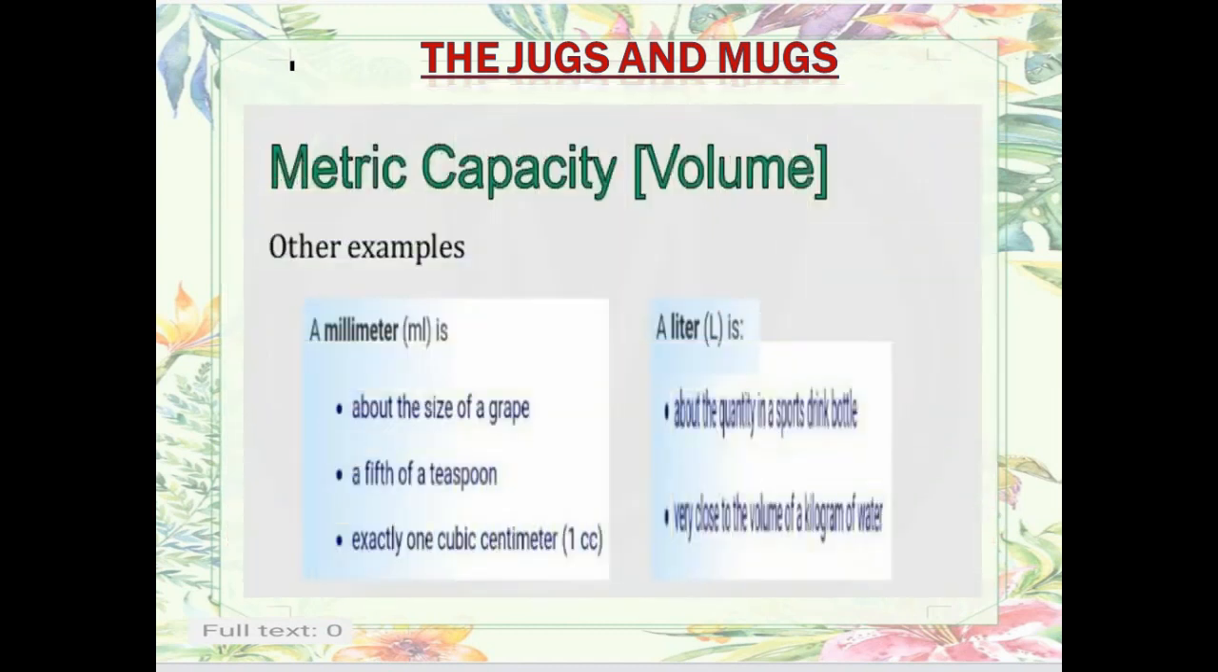Now metric capacity, we will just revise. Milliliter is about the size of a grape, means very small. A fifth of a teaspoon means less. Whatever the teaspoon can contain, that is a fifth part of the teaspoon, very small quantity. Exactly 1 cubic centimeter, it is very little. Liter is about the quantity of a sport drink bottle, or very close to the volume of a kilogram of water.